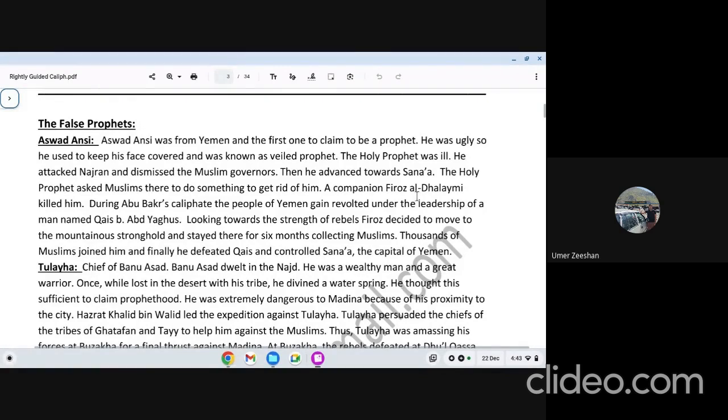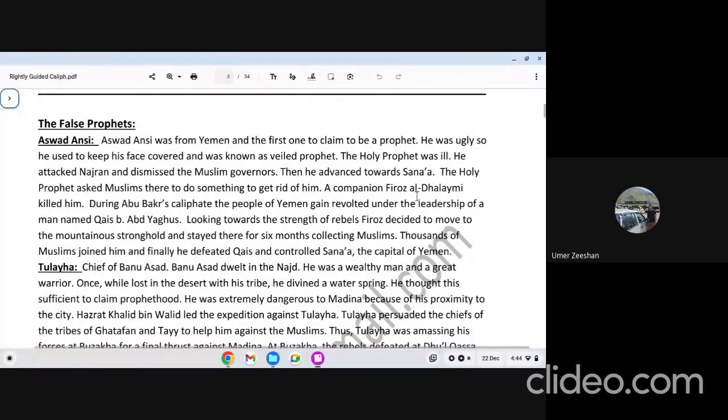Aswad Ansi was killed a few days before the Prophet's death, and the news of his death came to the Prophet one day before the Prophet's death. So Aswad Ansi was killed during the Prophet's lifetime. Then why do we discuss it in Hazrat Abu Bakr's Caliphate? I think the news came one day after the Prophet's death.